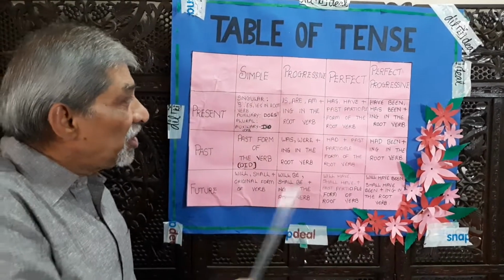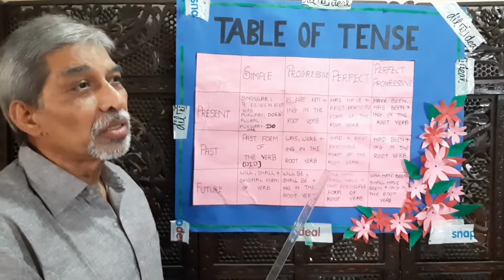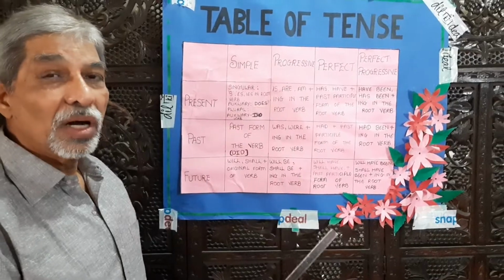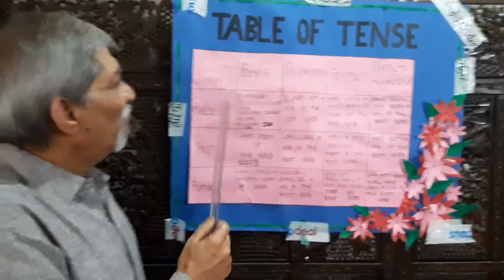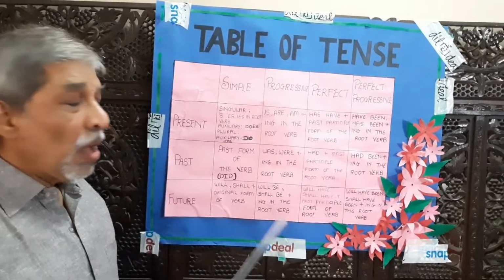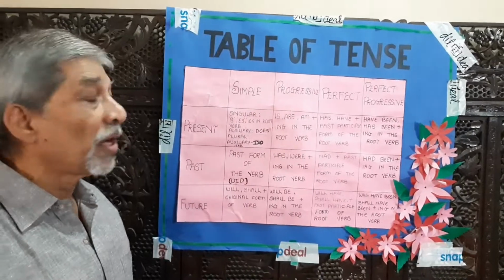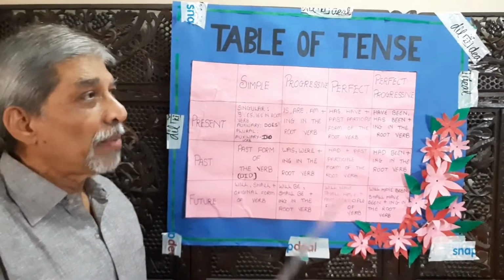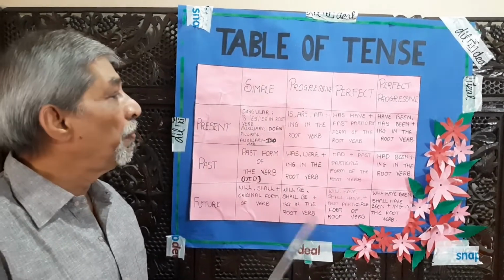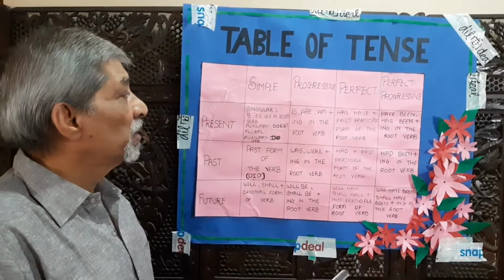Now all these tenses have certain rules, you can say certain formulas, to frame the sentences. We will take the very first, the simple present tense. Whenever we have to frame a sentence of the simple present tense, we have to check for singular number subjects and plural number subjects.